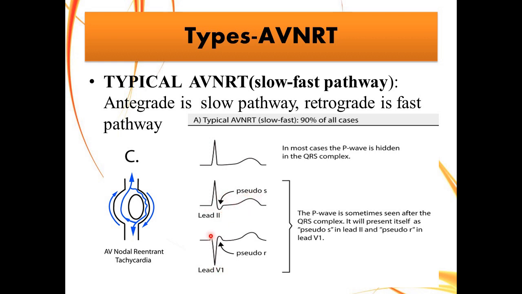R waves are usually positively deflected, but in this particular picture, if you see, it is negatively deflected, and the P wave is after the QRS complex and it is called a pseudo R wave. Ideally, the R wave is supposed to be positively deflected, but it is a P wave after the QRS complex that is positively deflected, and hence it is called a pseudo R wave. The pseudo S wave is usually seen in lead 2 and the pseudo R wave is seen in lead 1. So these are the ECG changes you will see in a typical AVNRT. Now let's see what is the next type.